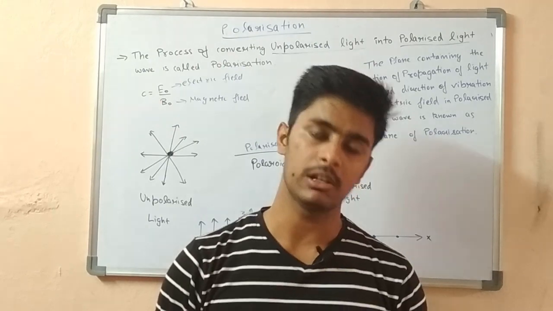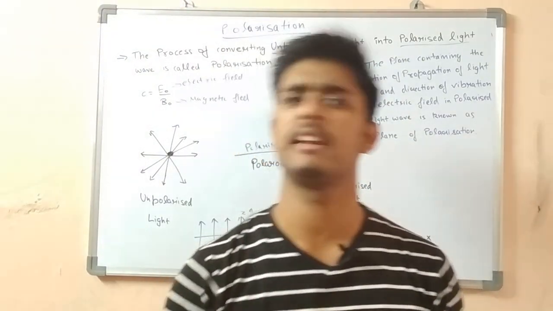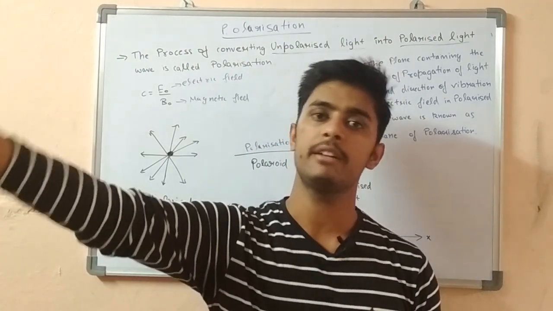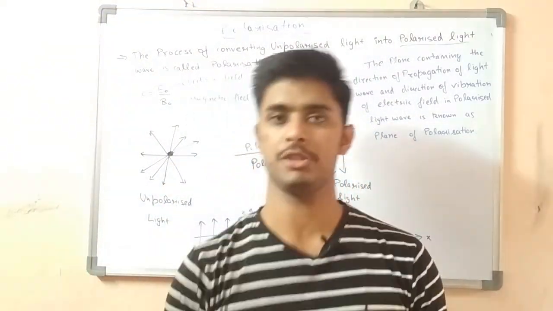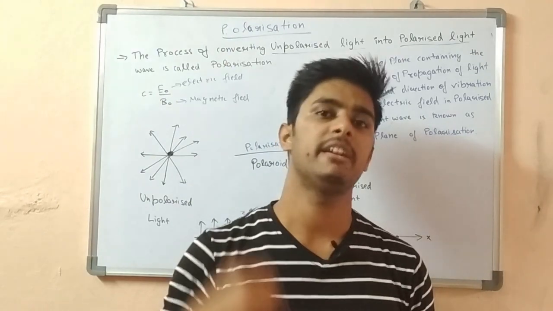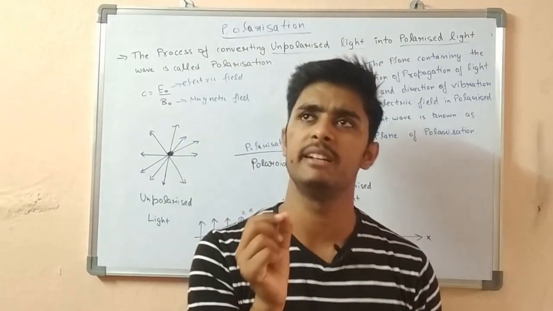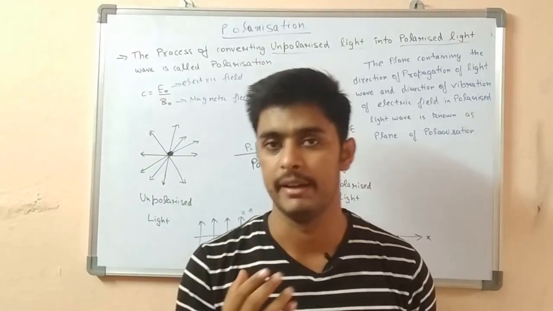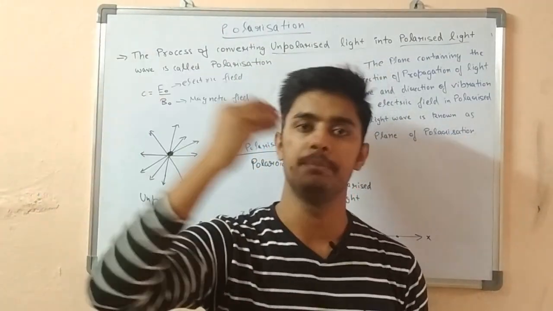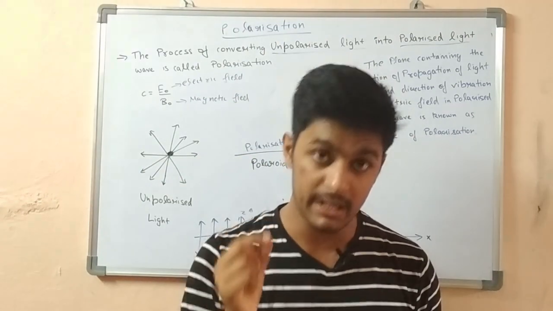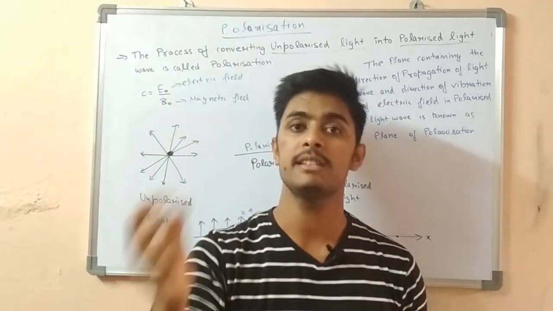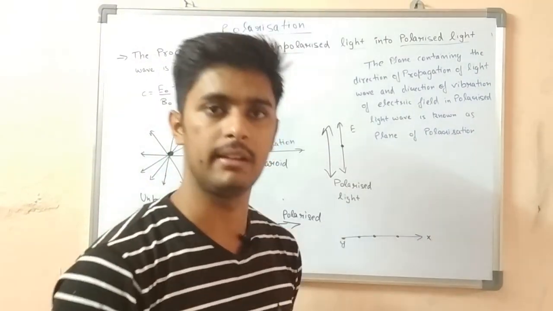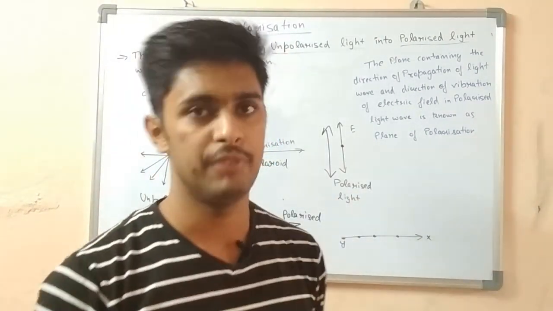From harmful rays or ultraviolet rays, or the rays which are not required. The rays coming from the sun are unpolarized, and the material inside the lens is Polaroid. After passing through the Polaroid, the light getting inside our eyes is completely polarized light, and this is the required thing we want.